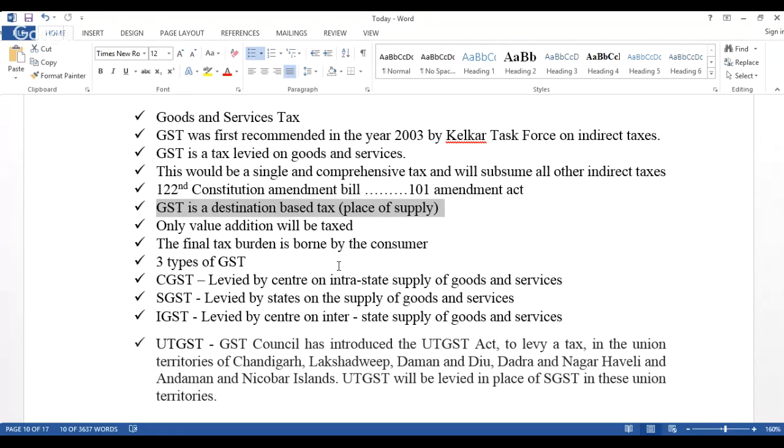So hopefully you can see very clearly that Pondicherry, that is Puducherry, and Delhi are not included. They are coming under the concept of SGST. Simple. UTGST is nothing but it will be levied in the place of SGST. In states, you call it SGST. In union territories, other than Delhi and Pondicherry, you call it UTGST.